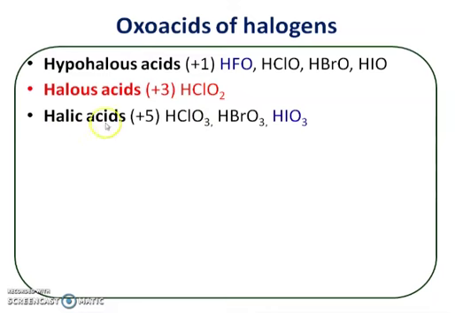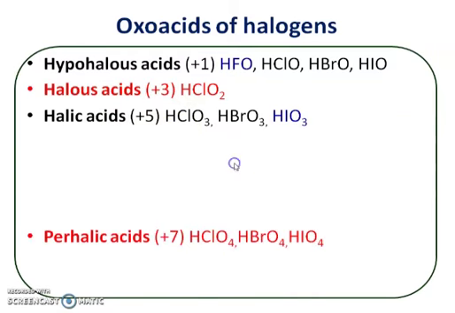Then halic acids. In halic acid, the oxidation state of halogen is +5, and the examples are chloric acid, HClO3, bromic acid, HBrO3, and iodic acid, HIO3. Each of the halogens here has an oxidation state of +5. So these are the halic acids.